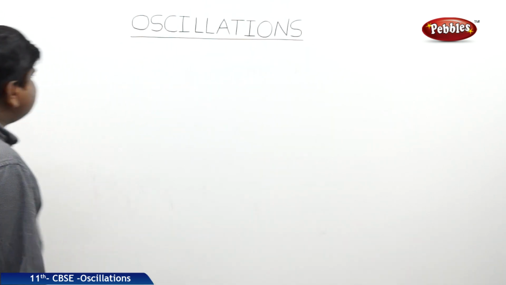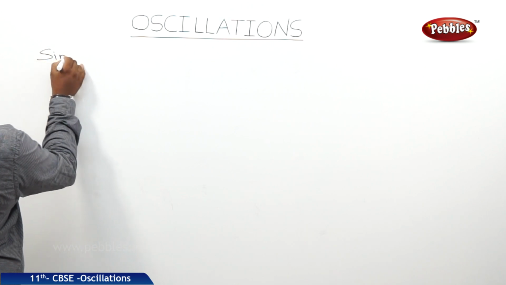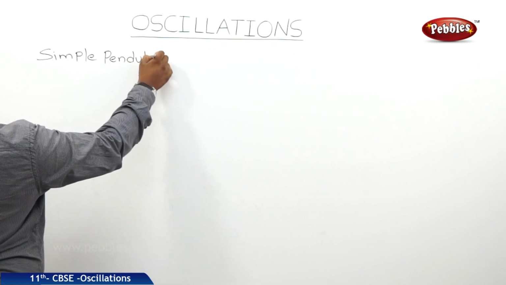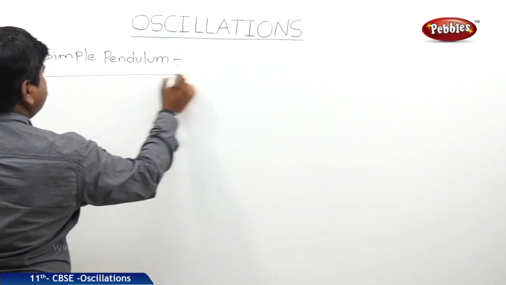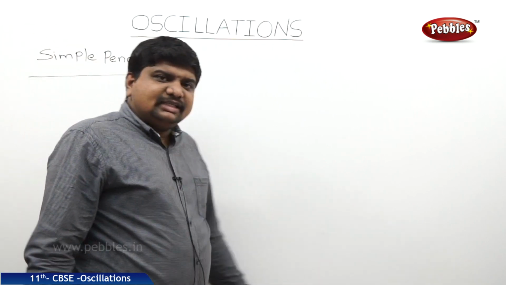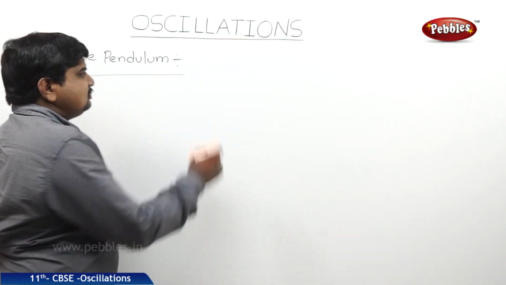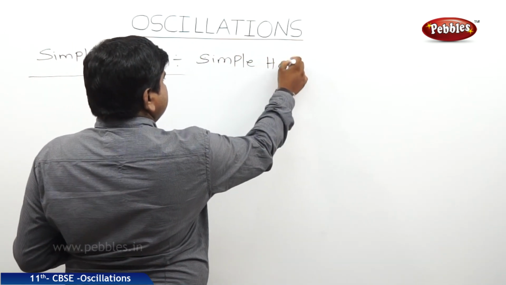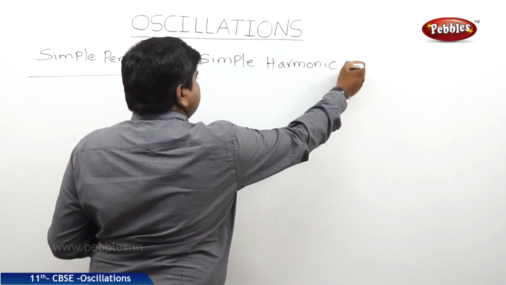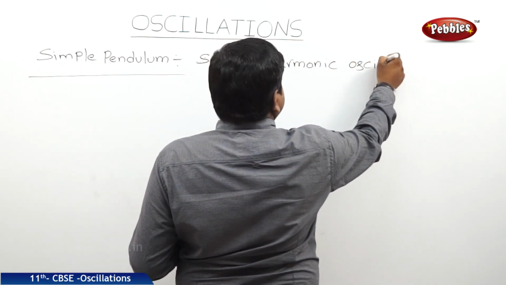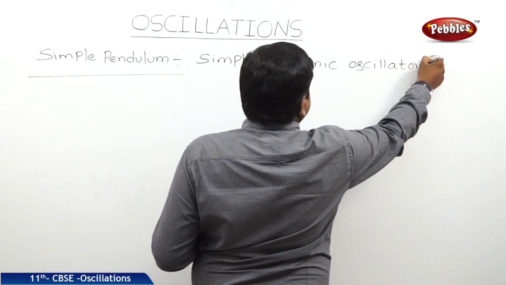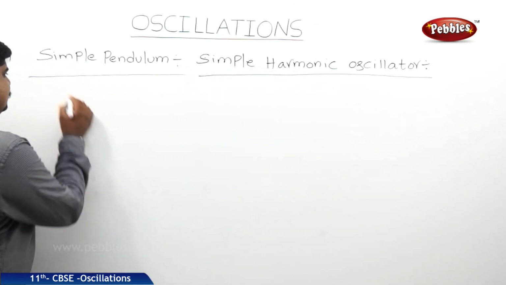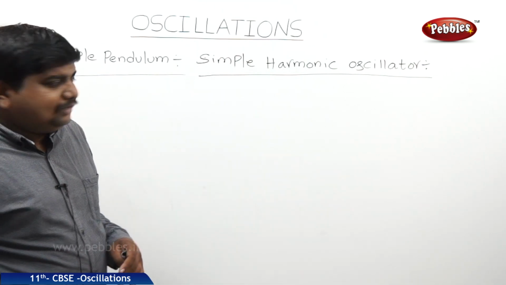The next one is simple pendulum. Simple pendulum is one of the examples for the simple harmonic oscillator. So what is the definition of the simple pendulum?